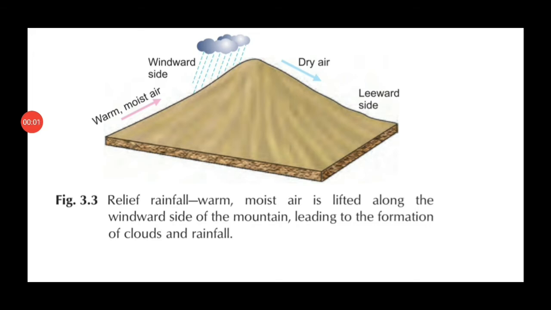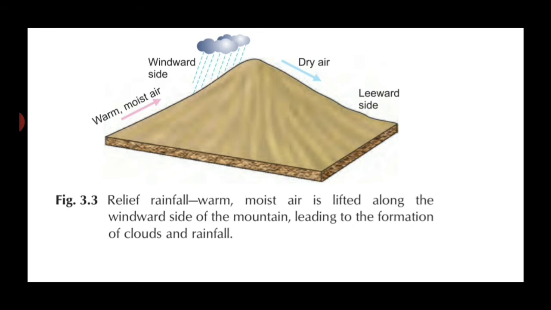Now children, look at the other side. That other side is known as the leeward side. We studied that the side of the mountain which faces the wind is known as the windward side, and the other side which they have shown is the leeward side. Now from this side, children, the air descends. Descends means it moves downwards, and as it moves downwards, it becomes warmer and drier.